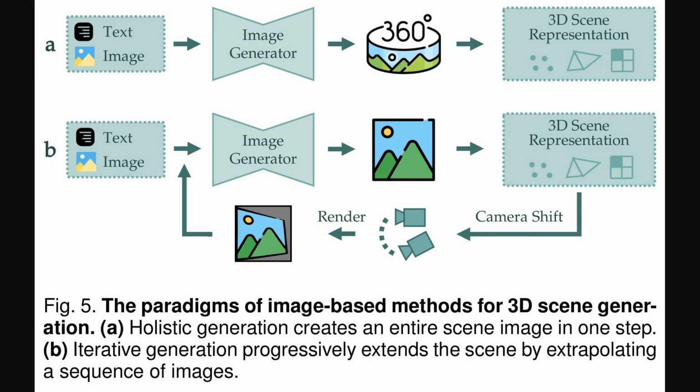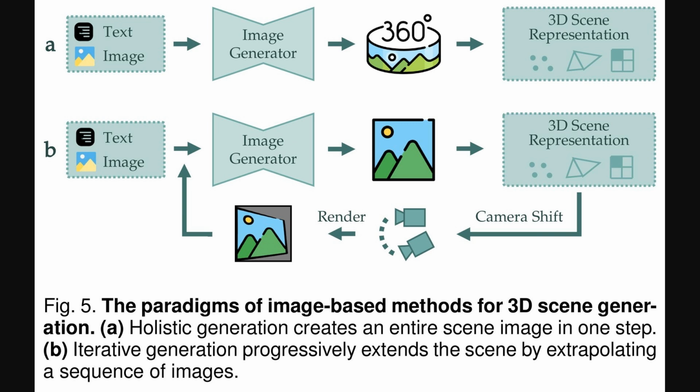Alright, so after looking at methods that directly generate 3D structures, this next figure, figure 5, presents a different approach, image-based generation. This is interesting because it leverages powerful 2D image generators, especially when 3D data might be scarce. Part A of the figure shows what's called holistic generation. Here, an input like text or an existing image is fed into an image generator to create an entire scene image, often a 360-degree panorama, which is then processed into a 3D scene representation.